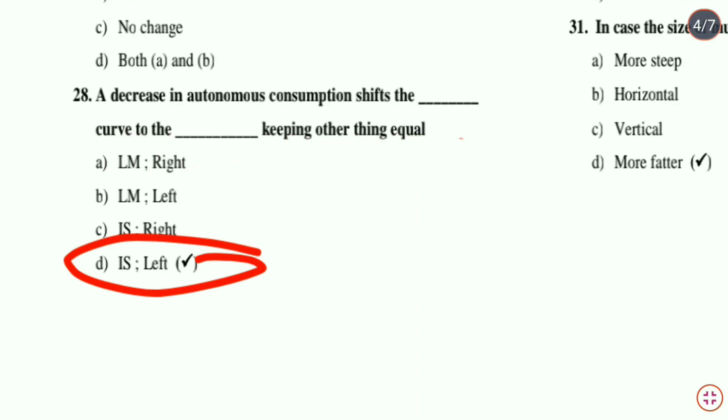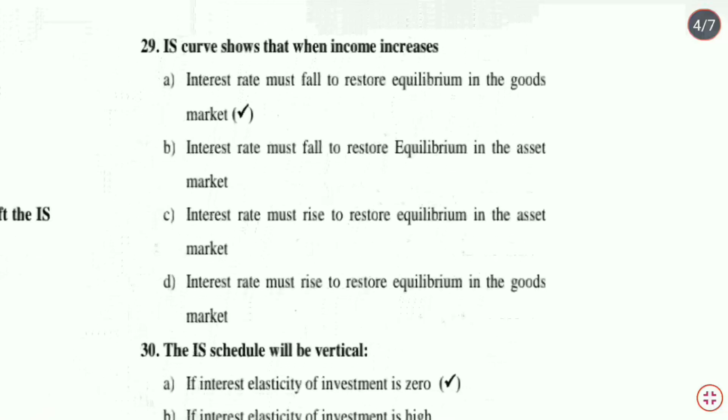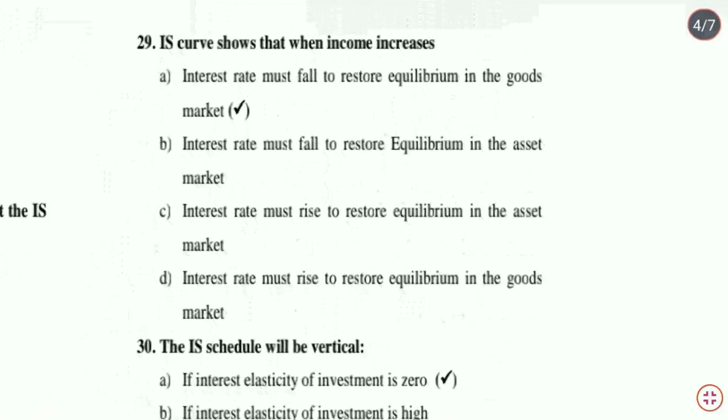A decrease in autonomous consumption shifts the IS curve to the left, keeping other things equal. Next question: the IS curve shows that when income increases, if income increases, what will happen? Interest rate must fall to restore equilibrium in the goods market.